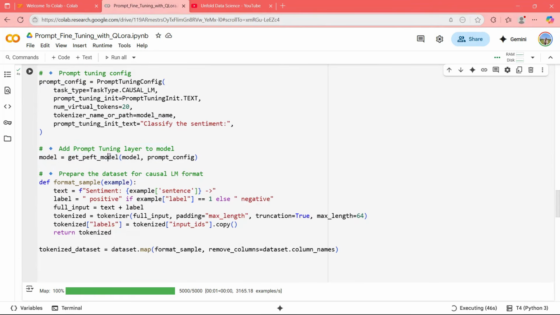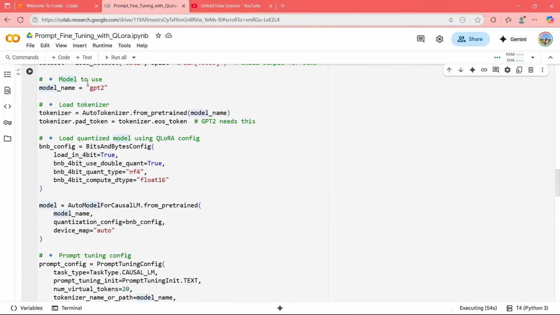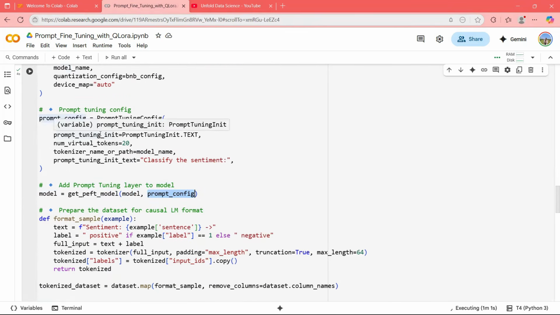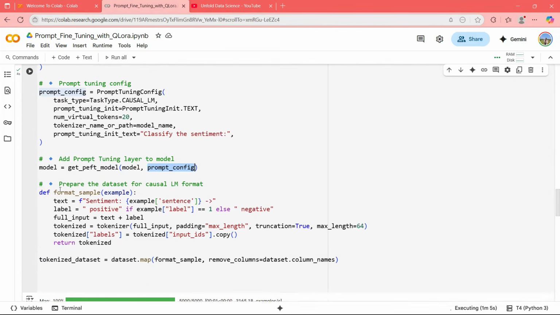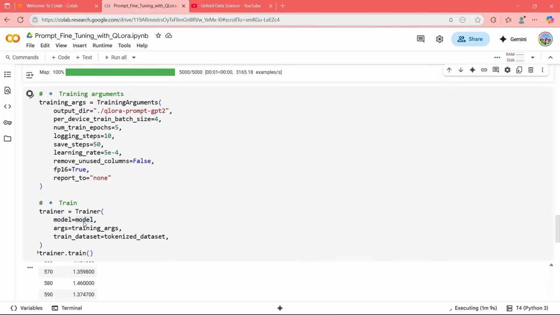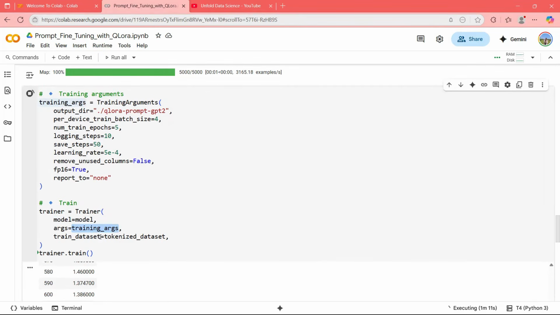So the prompt tuning layer is the layer we are getting from the prompt config, and we are adding it on top of the original model. So which is the original model? The original model is this BNB thing that you have loaded. On this you are adding your prompt config, that is, your GPT with the prompt config. So that becomes your final model, and then that model is passed here. Training arguments, tokenized sets, all these things you know already.